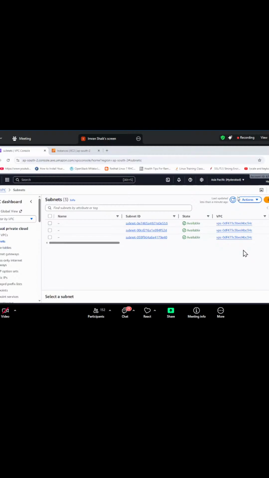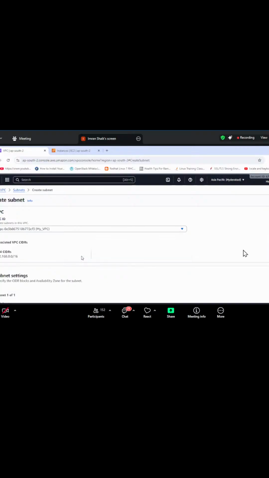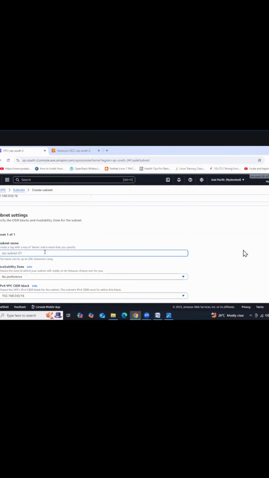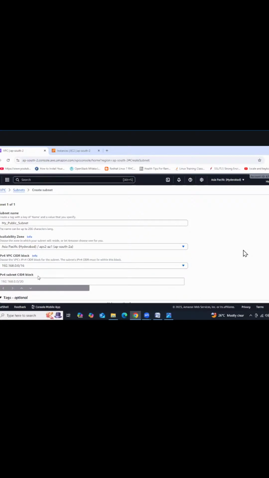Let's see, guys, here. Go to subnets, create subnet, right? And select the VPC, my VPC. Now we provide the subnet name, my public subnet. Then if you want, you can select the availability zone, or otherwise you can leave it, your wish. Okay, I'll do one thing. This subnet I'm going to launch into 2A, AP South 2A. Next, 192.168.1.0/24. So you can create the subnet.